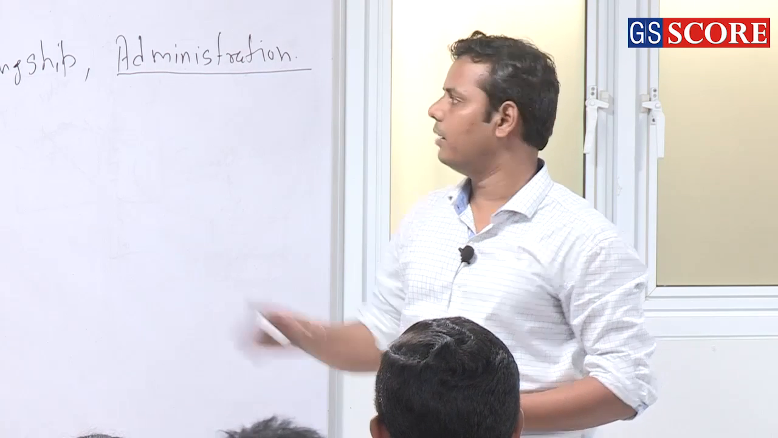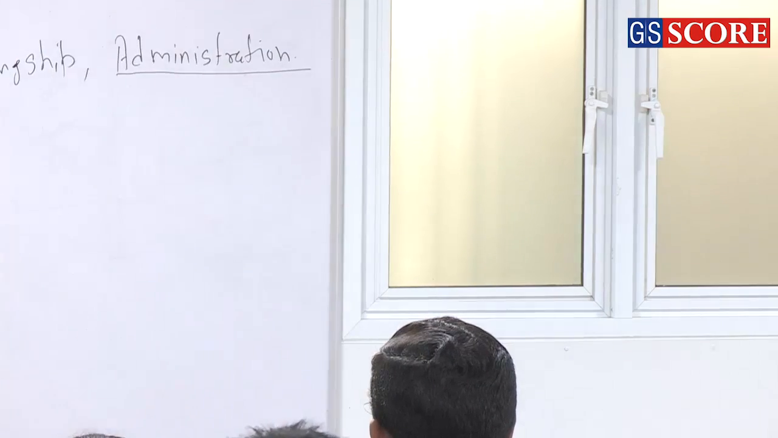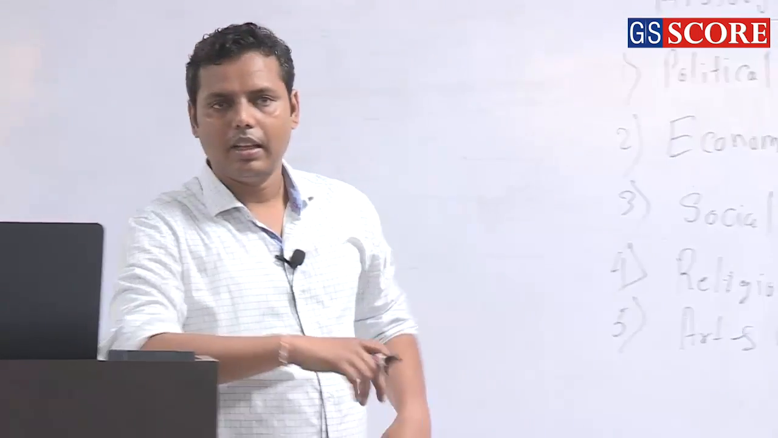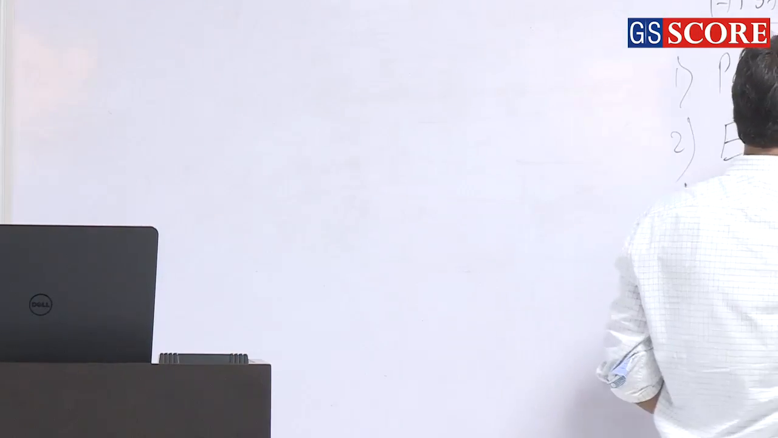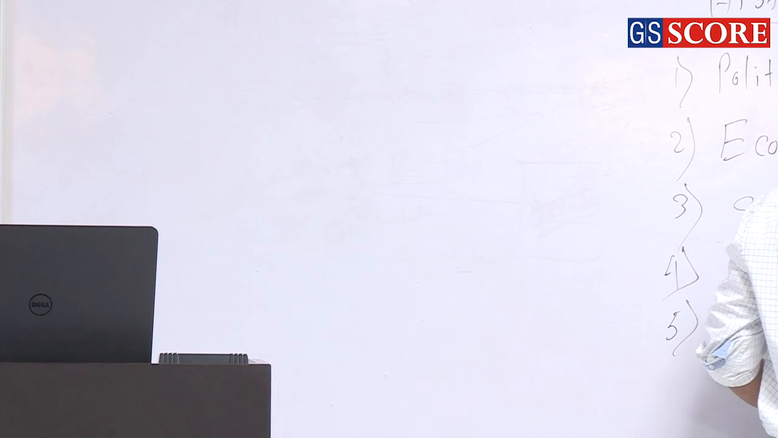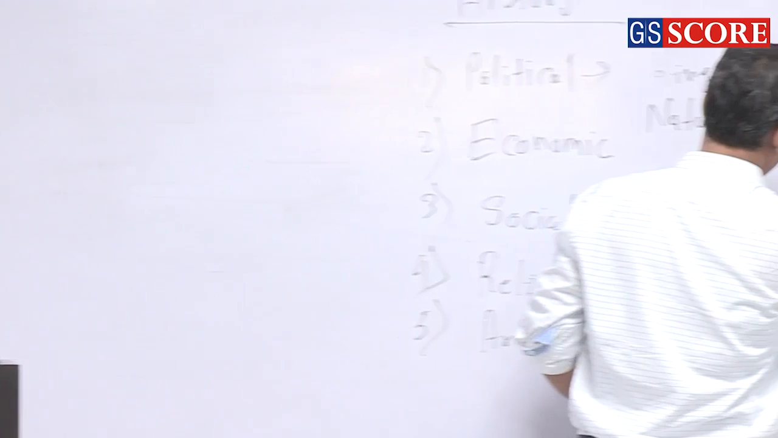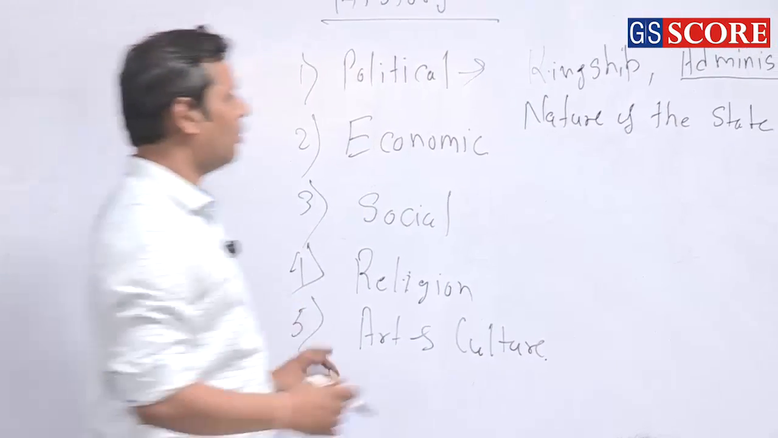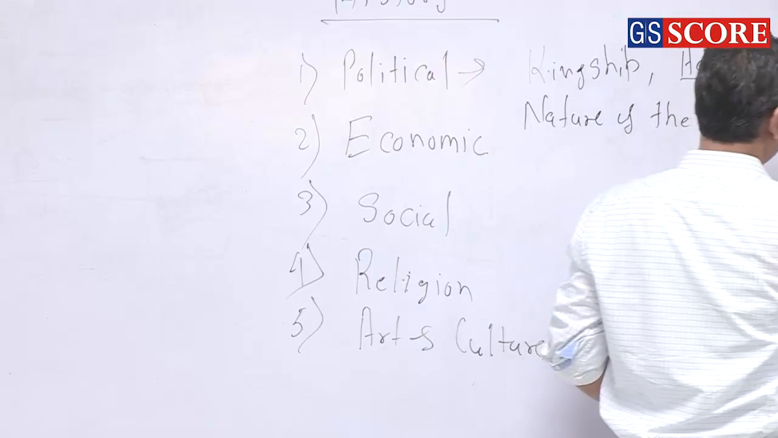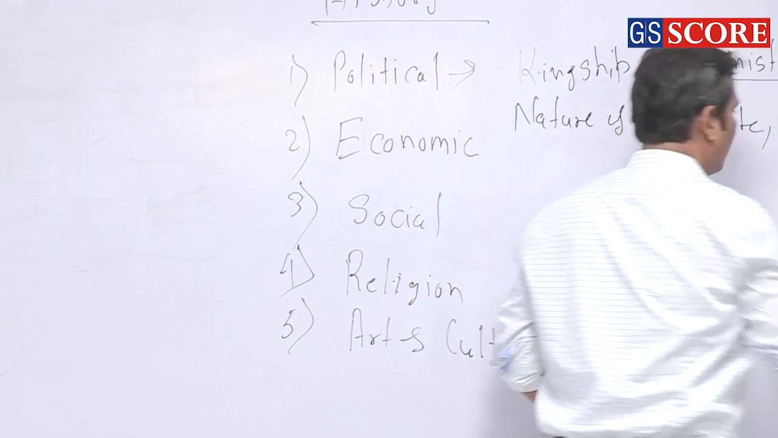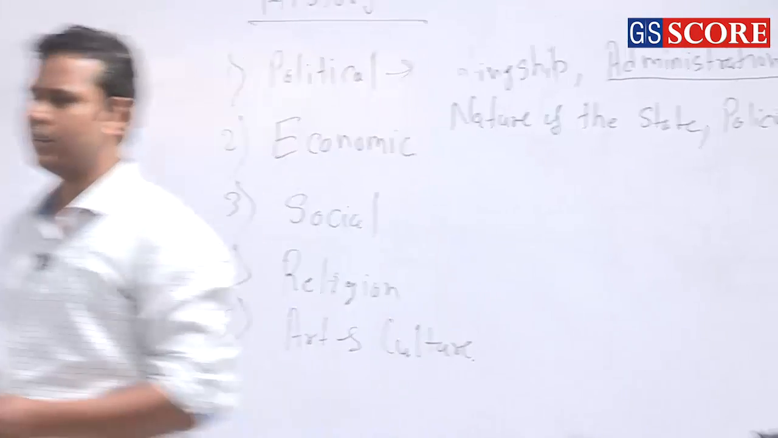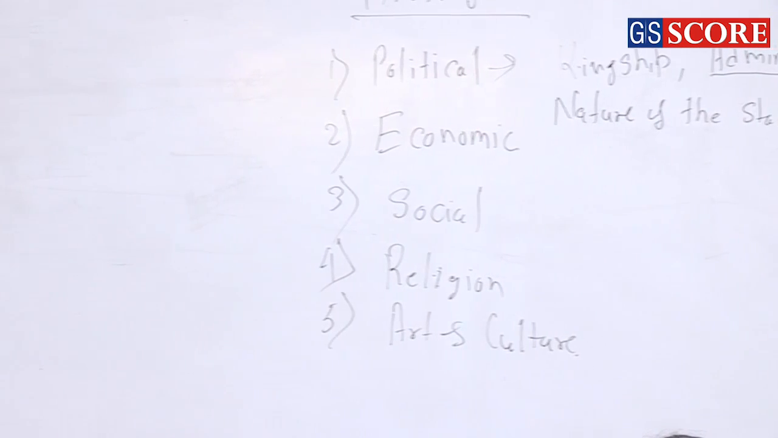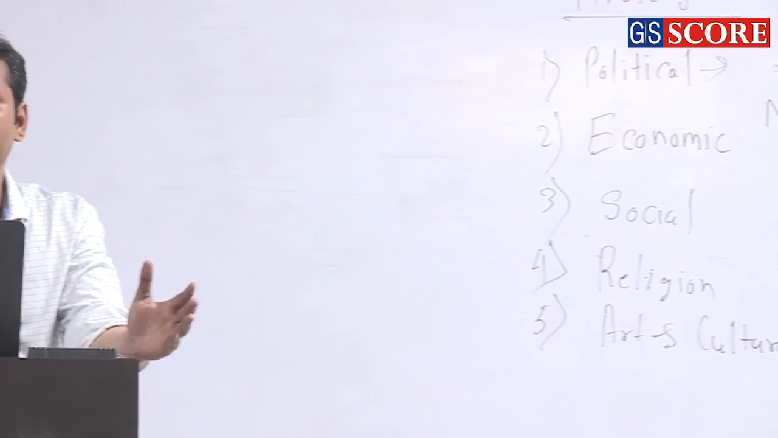What should be next? In polity, what are you supposed to study apart from kingship and administration? Nature of the state. So these three, and apart from that there are certain policies, depending on the era. They ask questions like Mongol policy, which might be different for ancient India and for medieval India. Some policies are specific, right?